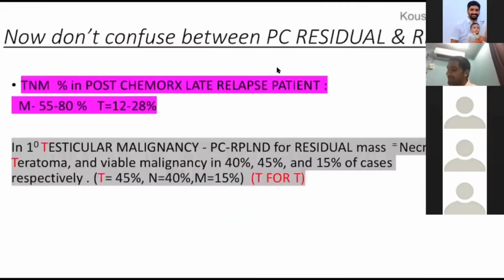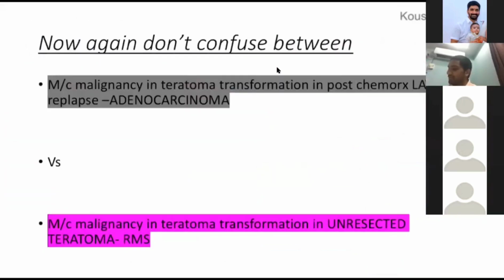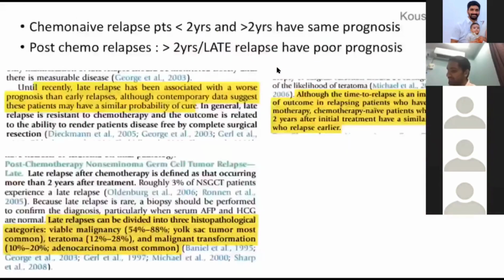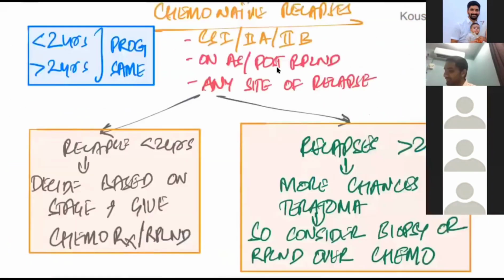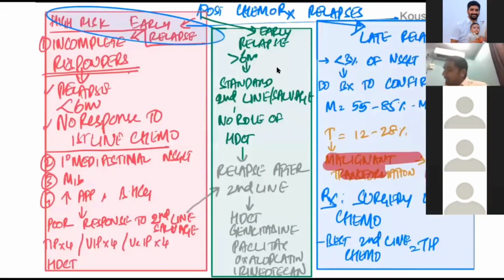So what you have asked is that in the relapse, Koteshwar Rao, what did you ask? Sir, in late relapse especially, the most common malignancy is yolk sac carcinoma. See, late relapse, if it is a relapse, most commonly, you can see on the screen, is yolk sac tumor.